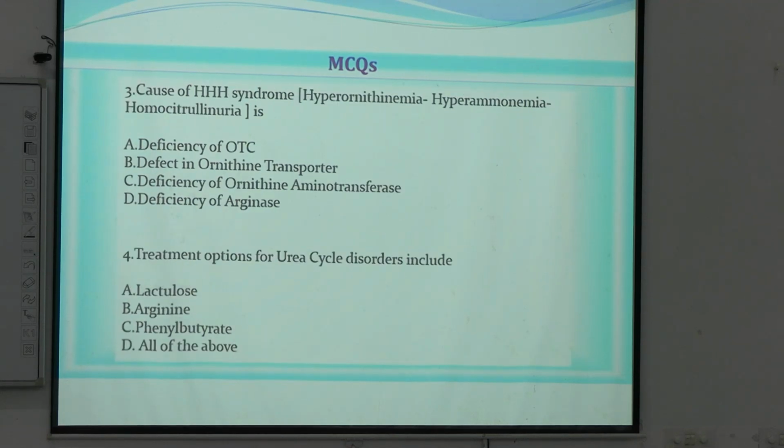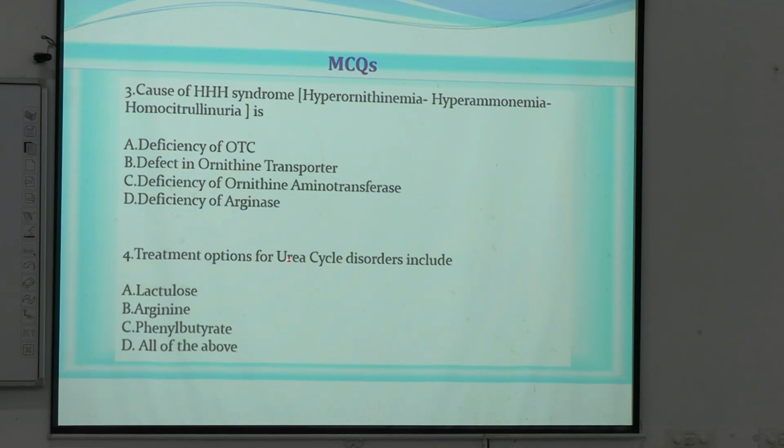Okay. Cause of HHH syndrome is? HHH syndrome is caused by? ঠিক করে বল। Ornithine transporter, HHH লেখাই আছে, hyperornithinemia, hyperammonemia and homocitrullinemia. This triad is seen in case of defective transporter, ornithine transporter. Right? The answer will be defect in ornithine transporter.